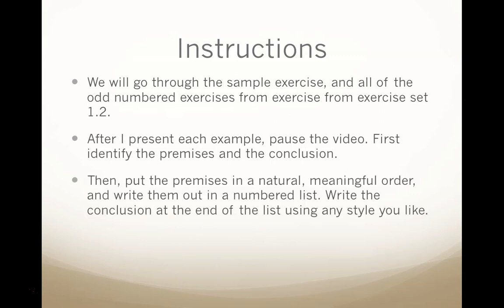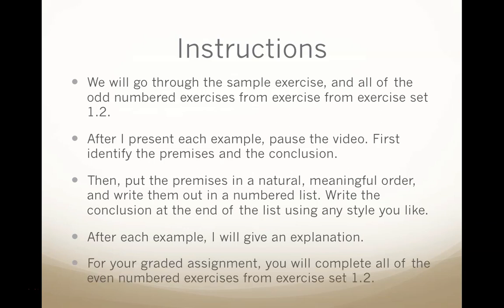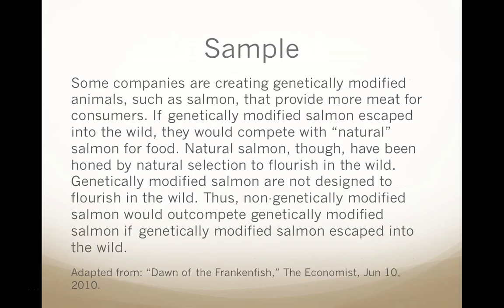Then, put the premises in a natural, meaningful order and write them out in a numbered list. Write the conclusion at the end of the numbered list using whichever style you'd like. After each example, I'll give an explanation. For your graded assignment, you'll complete all of the even-numbered exercises from exercise set 1.2.